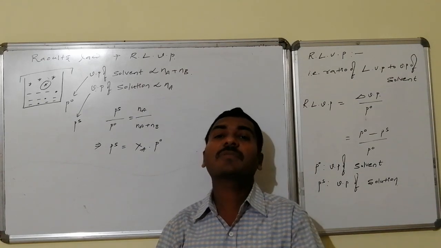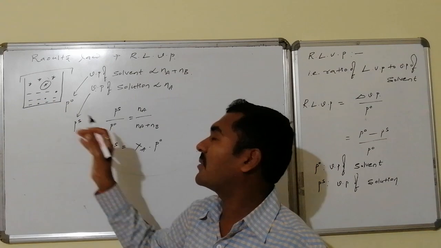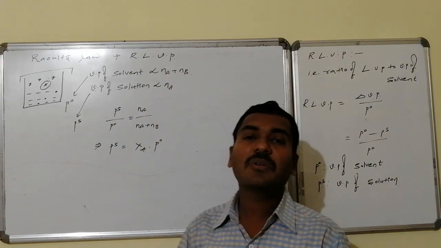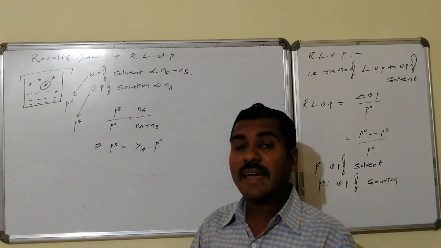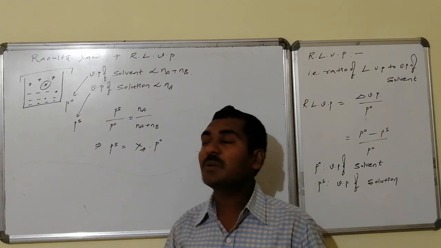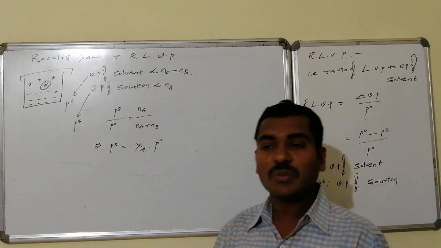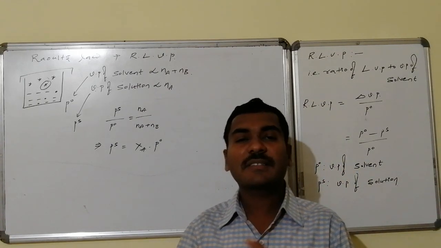In respect of the solution, if you visualize, the number of molecules of A, solvent molecules, plus the number of molecules of B is proportional to the total number of molecules present on the upper surface. Whereas, as it is a homogeneous mixture, the vapor pressure of solution Ps is proportional to Na. All the quantities are related to one particular system.